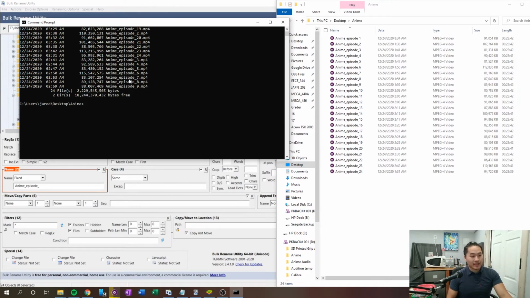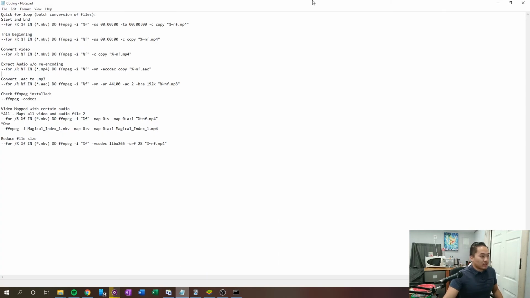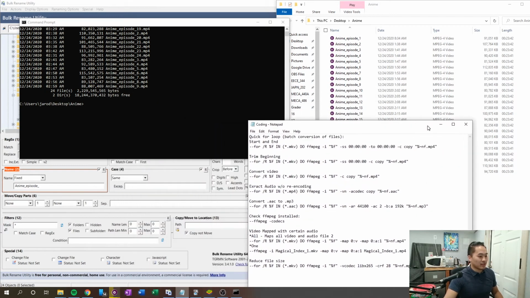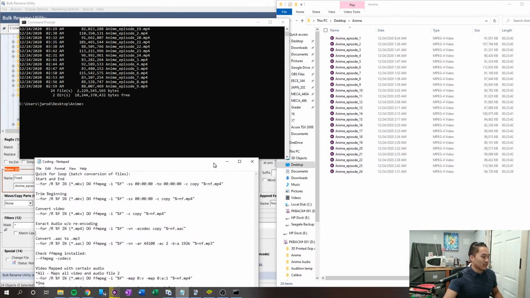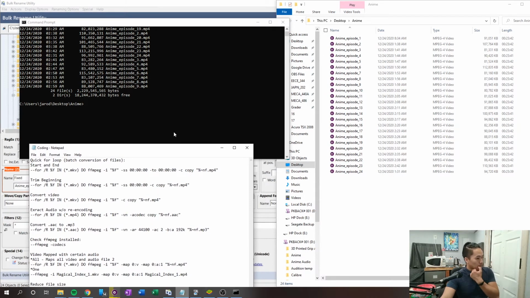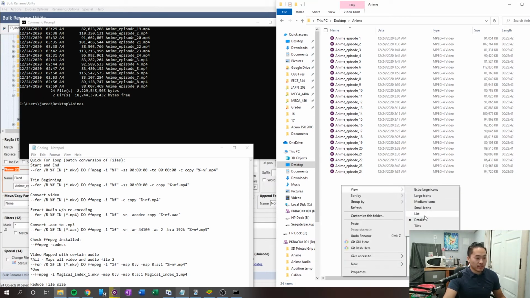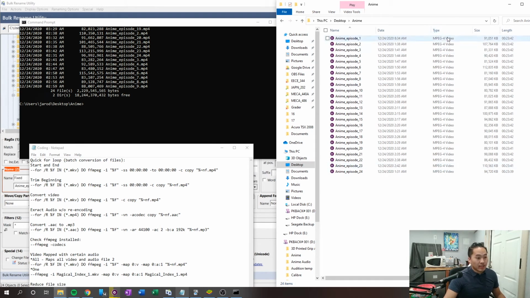I'll have links to all the commands down below for you. The reason we need FFmpeg is that we're going to extract all of the audio from it. To make life easy, I have a notepad of all the quick codes that I use to do this. What you need to do is make sure that you're viewing by details. So right click, go to view, and then view by details, and you need to look at what type it is.